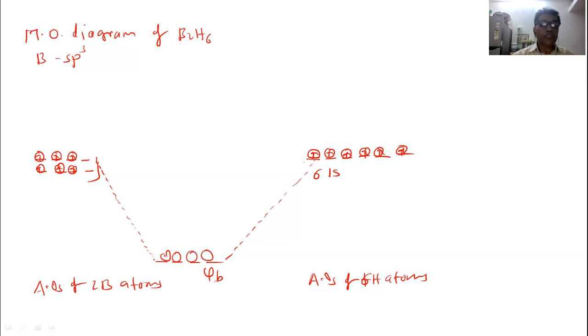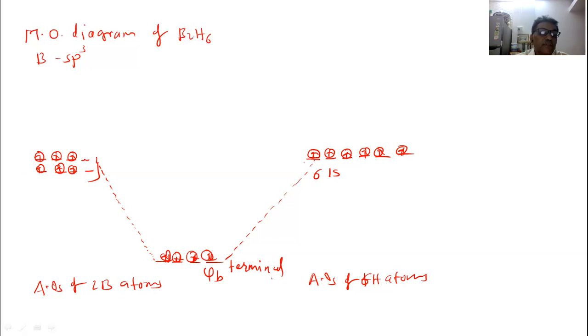Because there are 4 terminal hydrogen atoms, let us present the electrons now here. 4 electrons will be here. Okay, this is terminal, formation of this psi b bonding molecular orbital 4.